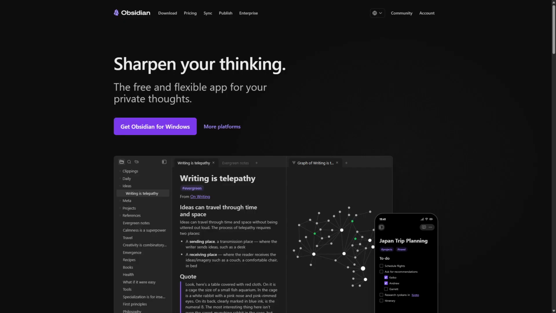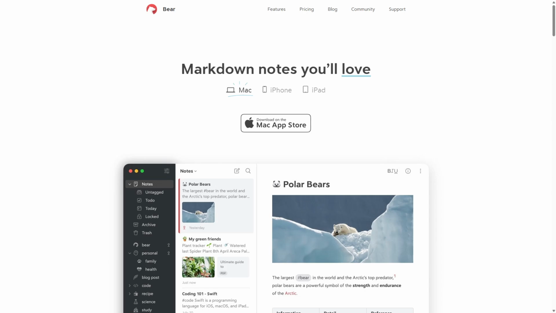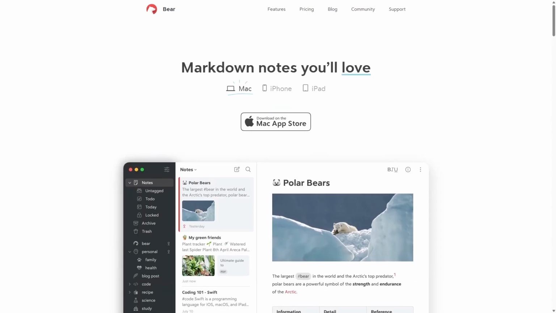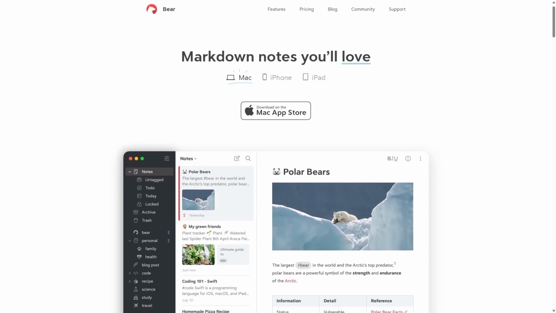Bear Notes and Obsidian are popular note-taking apps designed for writers and knowledge workers. Bear Notes focuses on a clean, distraction-free interface, while Obsidian centers on building a personal knowledge base using linked notes and markdown files. Bear Notes is a beautifully designed app for Mac and iOS that prioritizes simplicity and ease of